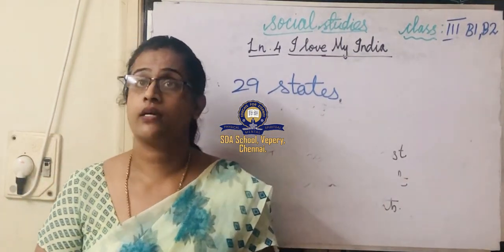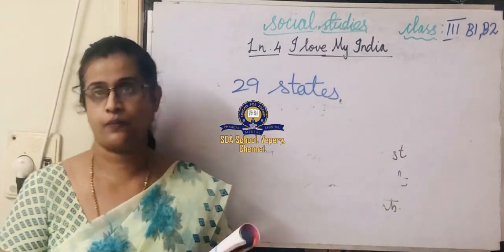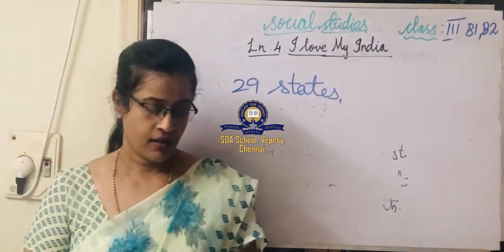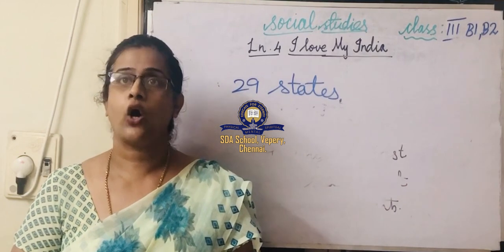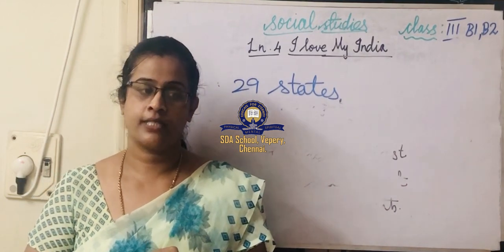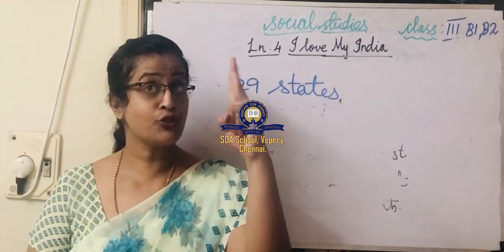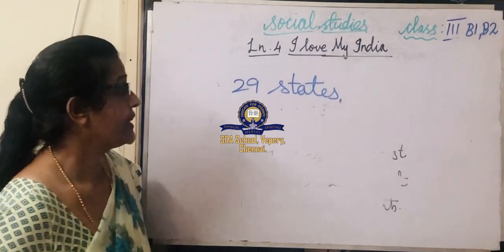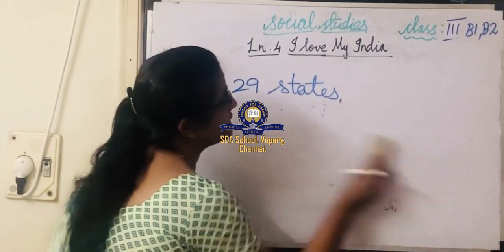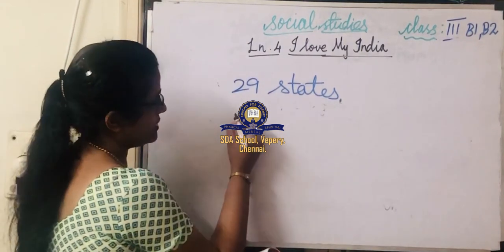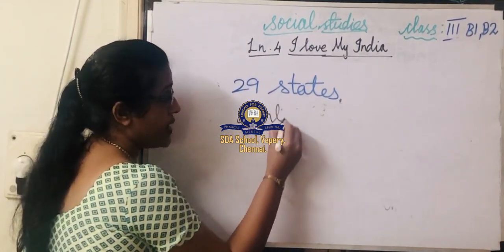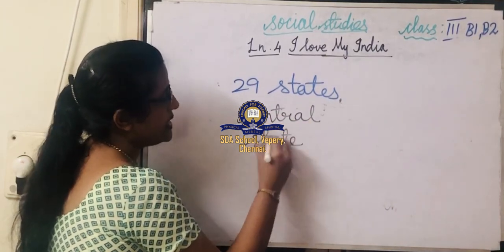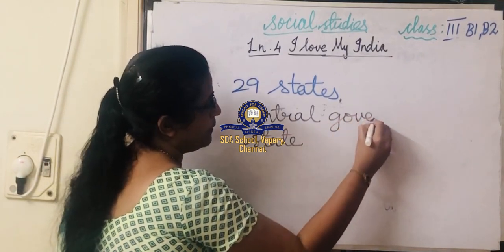Next, we move on to the government in our country. There are two types of government in our country. What are they? They are the central government and the state government.